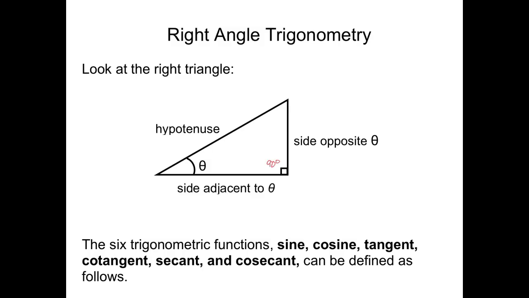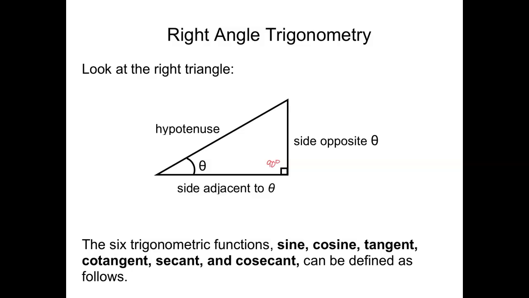The other two angles are acute, which means less than 90 degrees, and for this particular angle, we consider this side opposite the angle, and this side is adjacent the angle. But the side that's across from the 90-degree angle, the right angle, that's called the hypotenuse.